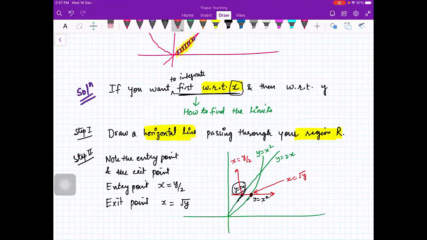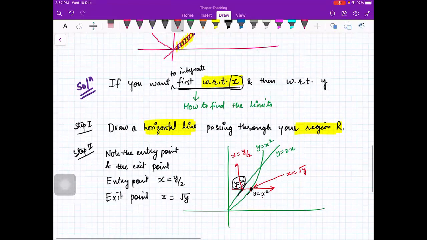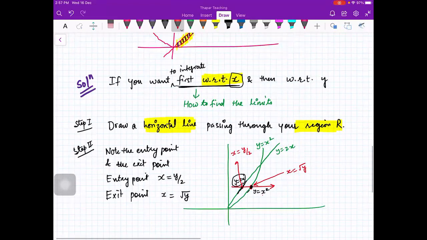Ma'am, I was asking that we drew the line from left to right. Yes. We will always draw a horizontal line like this from left to right. You will say where it is entering and where it is exiting. Okay, horizontal line, the orientation will be from left to right. This is the convention. You can note here, from left to right.